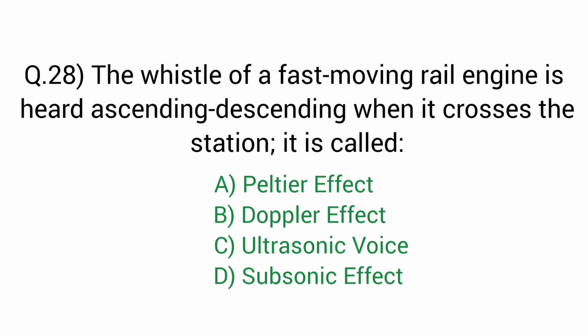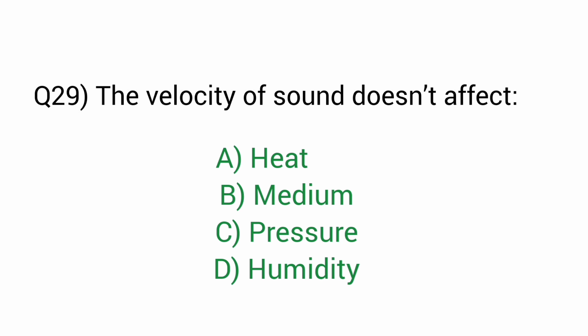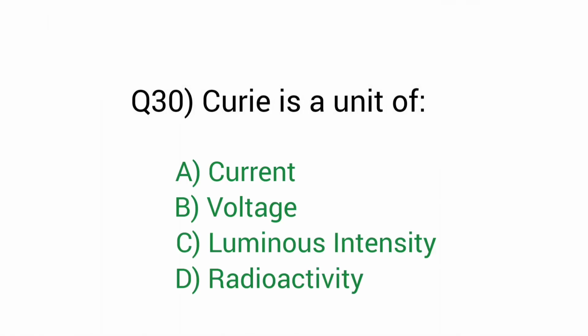Question number 28. The whistle of a fast moving rail engine is heard ascending and descending when it crosses the station. It is called. Right answer option B, Doppler effect. Question number 29. The velocity of sound does not affect. Right answer option C, pressure. Question number 30. Curie is a unit of. Right answer option D,